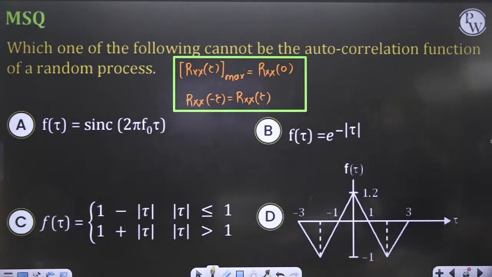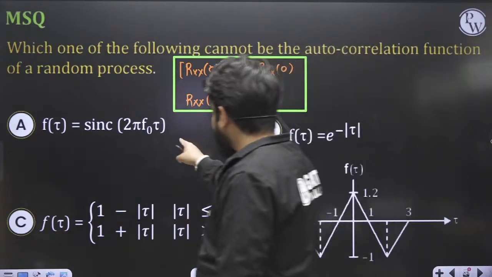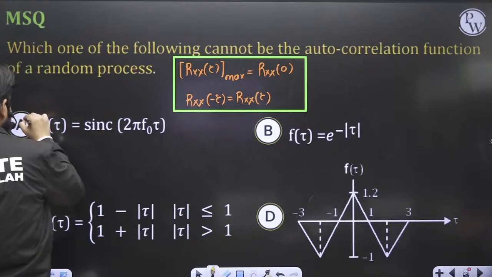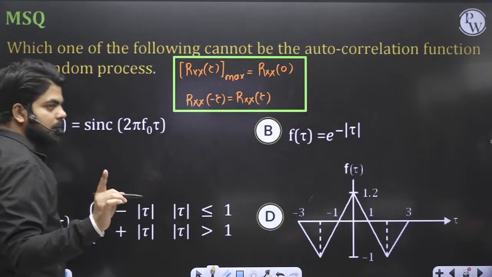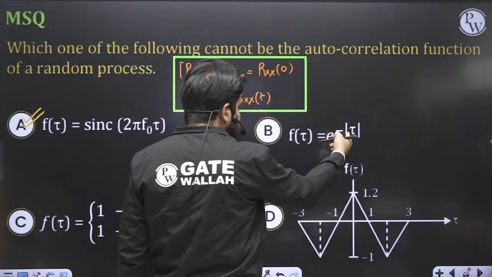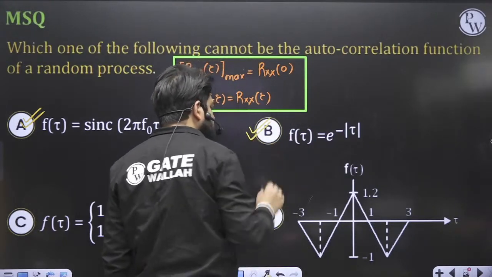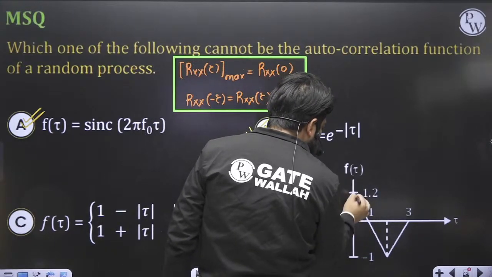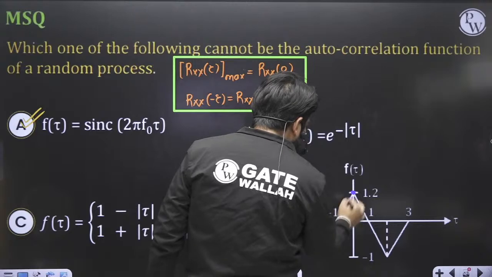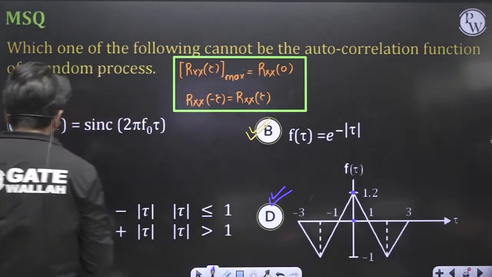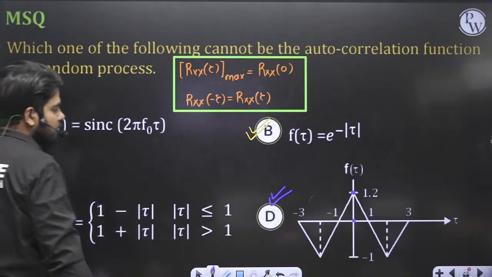Now, in all the possible options, we know the graph of the sinc. This is even, and at tau equal to 0, this will be maximum. So this can be a valid graph. For this graph, we also know that the value is maximum at tau equal to 0, and this is also even, so this will also be a valid graph. For this case, you can see that the maximum value is occurring at tau equal to 0, which is 1.2. Secondly, this graph is also even, so this is also valid. So obviously only one option is left, C. This cannot be a valid graph.